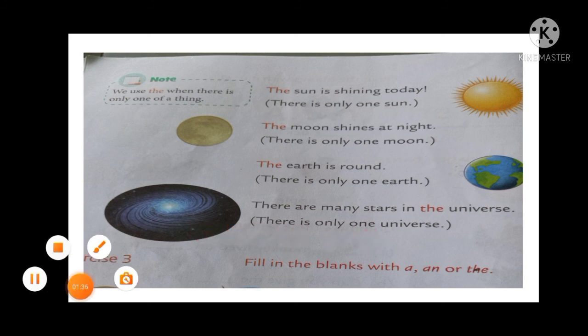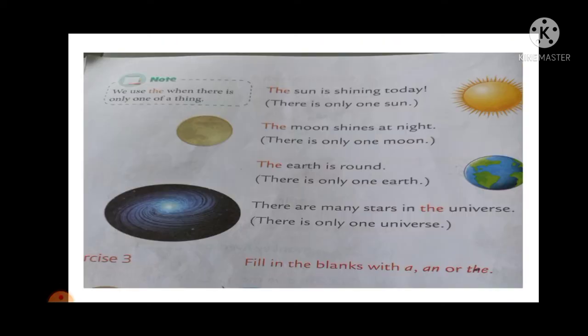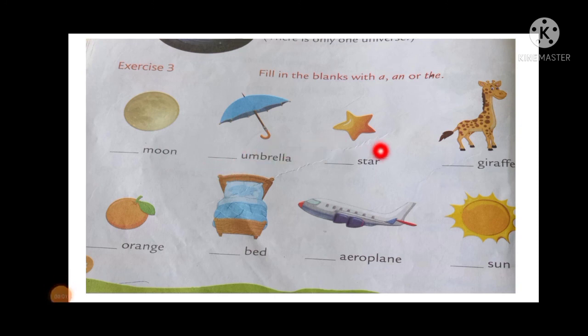Now students, we will do the exercise number 3 about the articles, a, an and the. Exercise 3, fill in the blanks with a, an or the. So the 3 articles are combined here. So we have to select the proper article in the proper place.